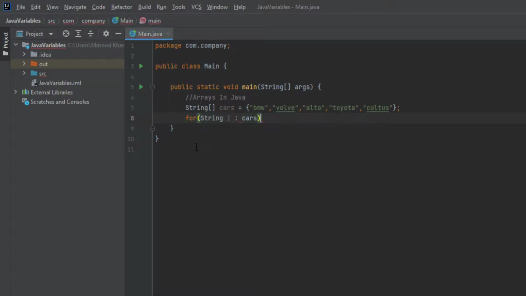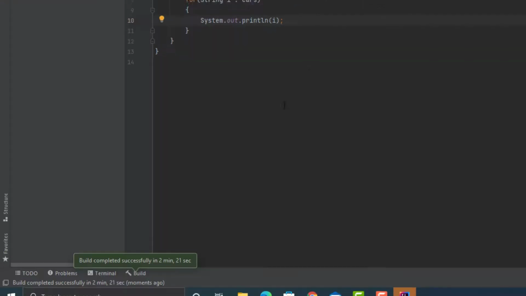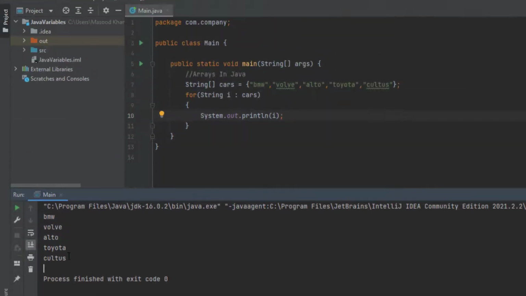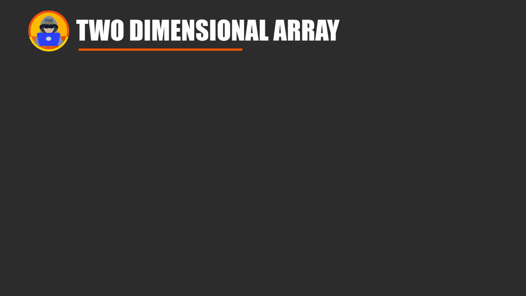Inside the for each loop, let's use our output statement and pass i inside that. Let's run our program, and there you go, we have printed the array elements very easily. That is how the for each loop is used, especially in arrays, to make it very easy to print an array of elements.